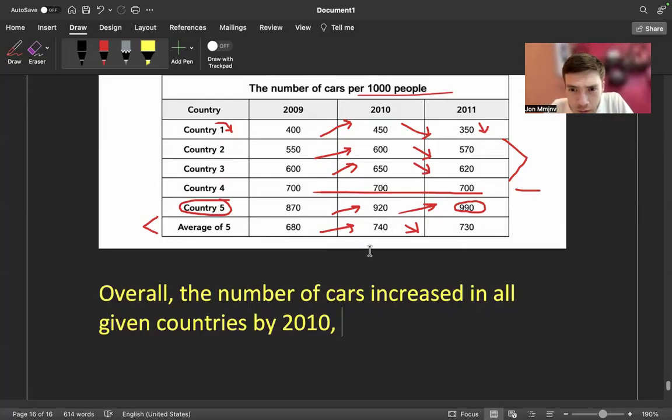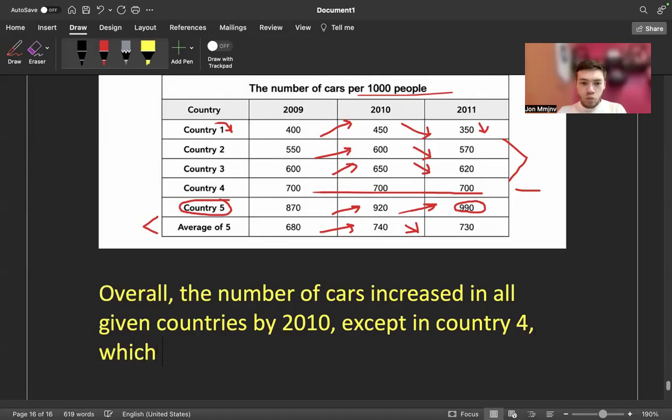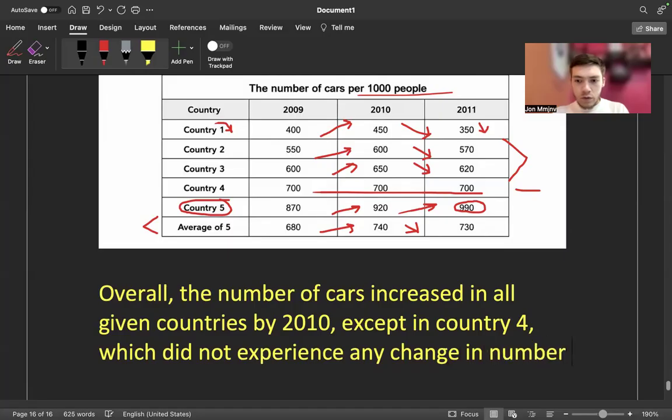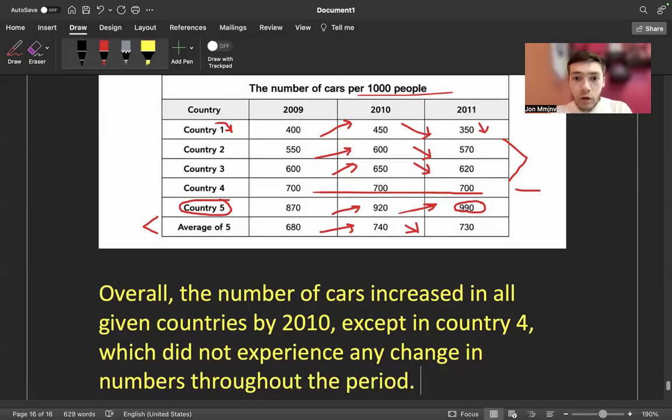The only exception was, I guess, country 4, which experienced a stable number, which didn't experience any change in numbers throughout the period.